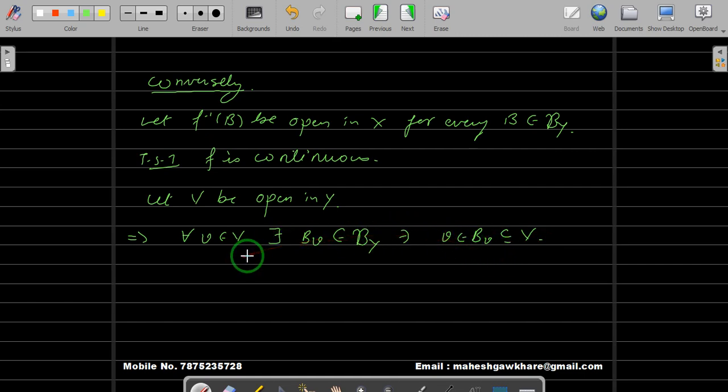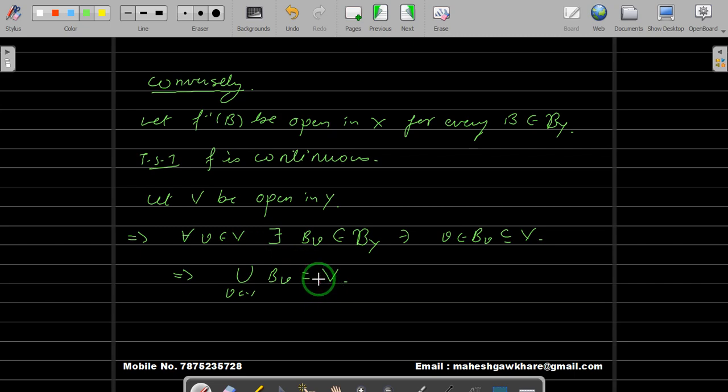So if you take any v in V, B_v is contained inside V. Of course, if you take the union of B_v over v in V, it will be contained inside V, and you can also show that V is contained inside the union by using one point. This implies the union is equal to V. V is also open, which we already know.